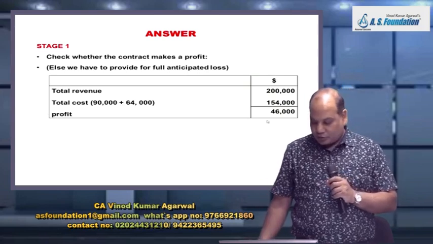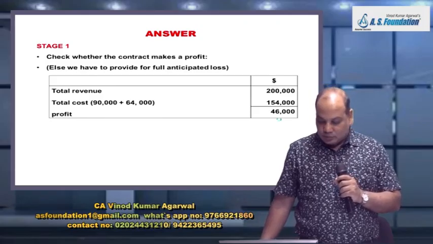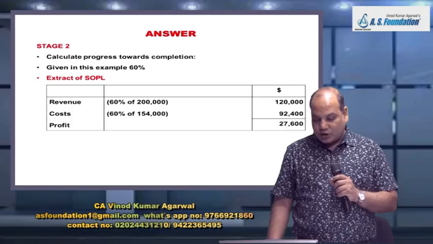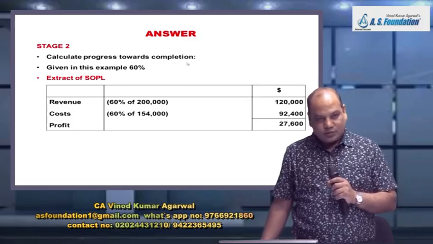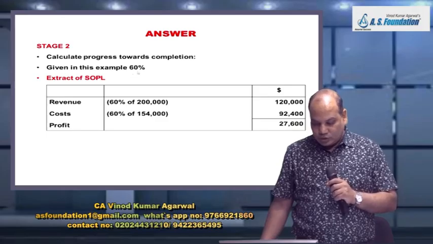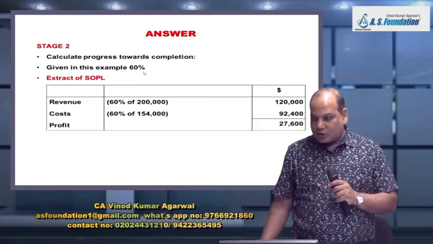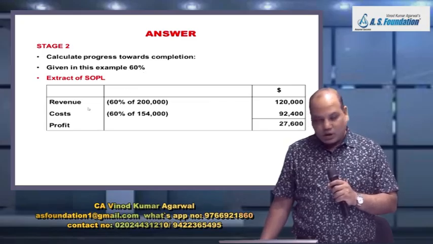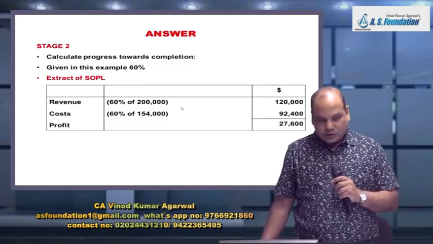Second point, the outcome of the contract can be estimated reliably. Hence we will follow the stage of completion method. Progress towards completion, note, this is given in the question, 60%. So 60% of what? 60% of total estimated revenue will be recognized as revenue.